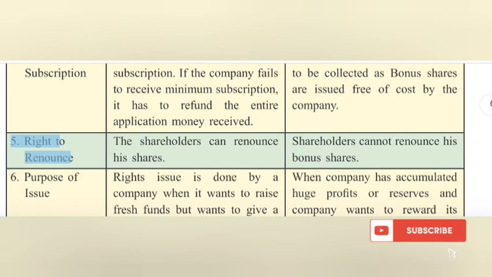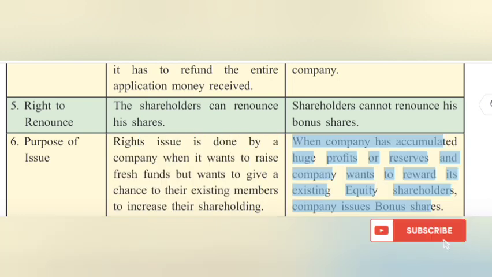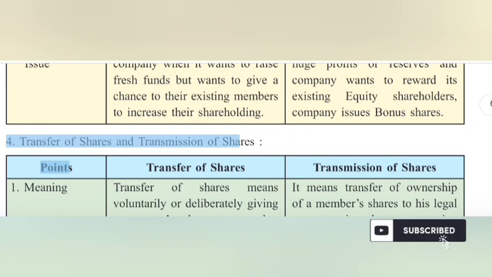5. Right to renounce. The shareholder can renounce his rights shares. Shareholders cannot renounce his bonus shares. 6. Purpose of issue. A rights issue is done by a company when it wants to raise fresh funds but wants to give a chance to its existing members to increase their shareholding. When the company has accumulated huge profits or reserves and wants to reward its existing equity shareholders, the company issues bonus shares.